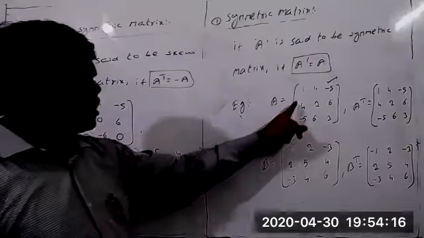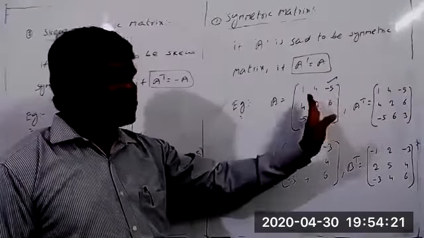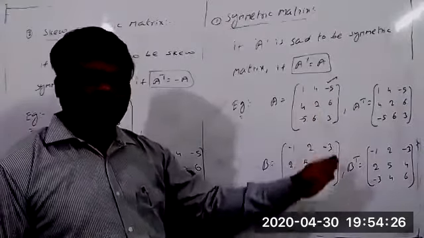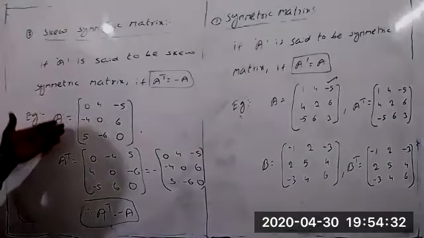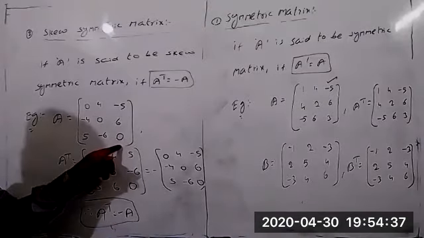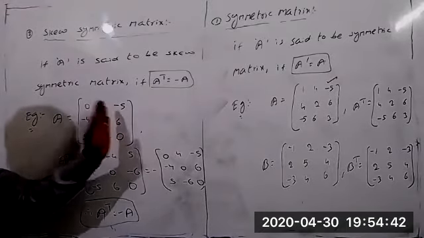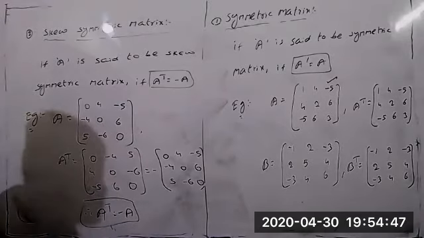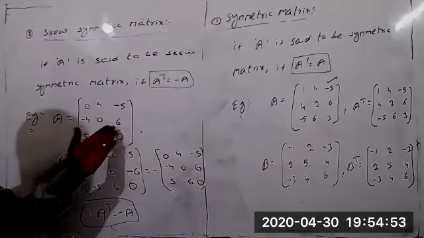Coming to the symmetric matrix, the principal diagonal elements will be different. But whatever elements we take above the principal diagonal, the same elements we have to get below the diagonal also. In the same way, for the skew symmetric matrix, the principal diagonal elements must be 0. All these 3 elements will be 0. And whatever we got above the principal diagonal, the opposite of those elements you take below the principal diagonal, like +4, -4, -5, +6 or -5.